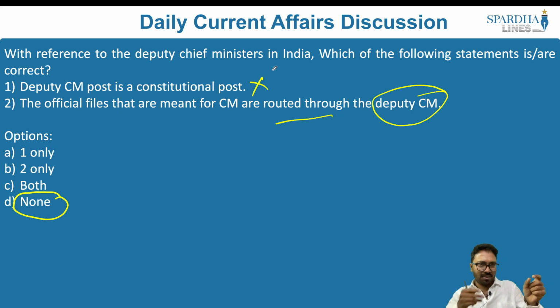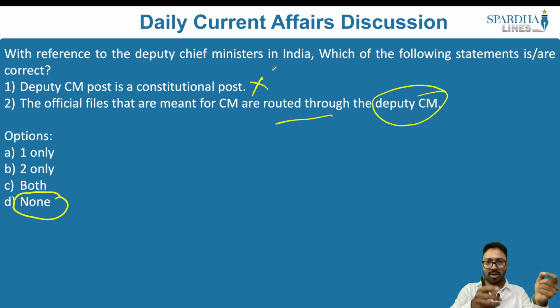Let's say, for example, there is one file that has to go to the Chief Minister of the state. Should this file first go to the Deputy Chief Minister and then head towards the Chief Minister? No, not at all. The Deputy Chief Minister has no role whatsoever to play. All files meant for the Chief Minister will directly go to the Chief Minister. The Chief Minister decides on it. If at all a portfolio is allocated to the Chief Minister, he decides on all these files.